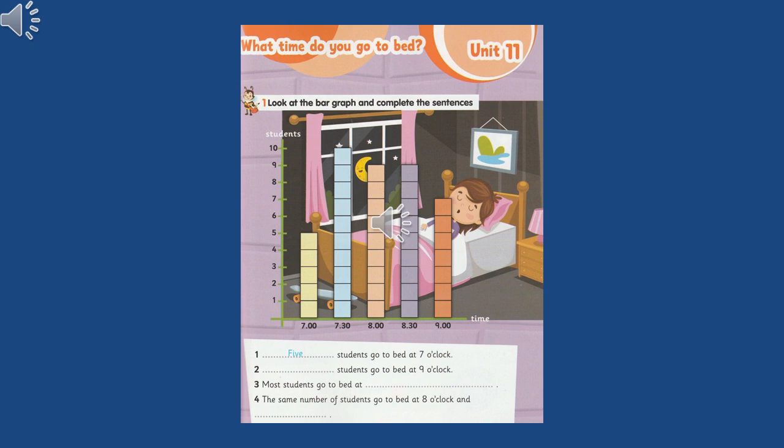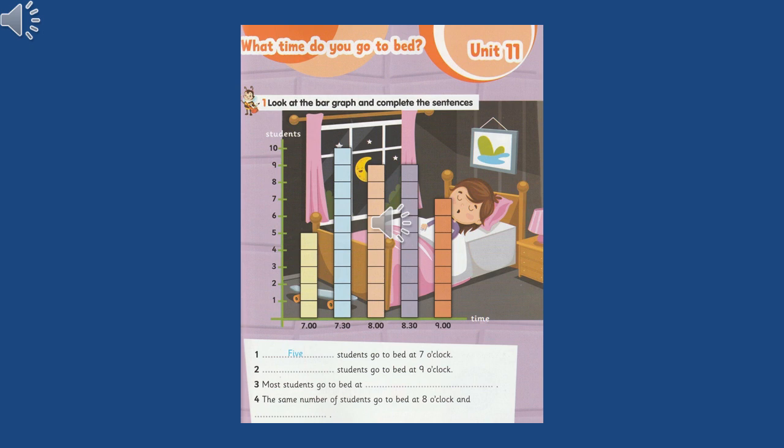Number 3. Most students go to bed at... What is the meaning of most? Most of the students, the more. Which column is the longest column? The blue one. How many are they? 1, 2, 3, 4, 5, 6, 7, 8, 9, 10.